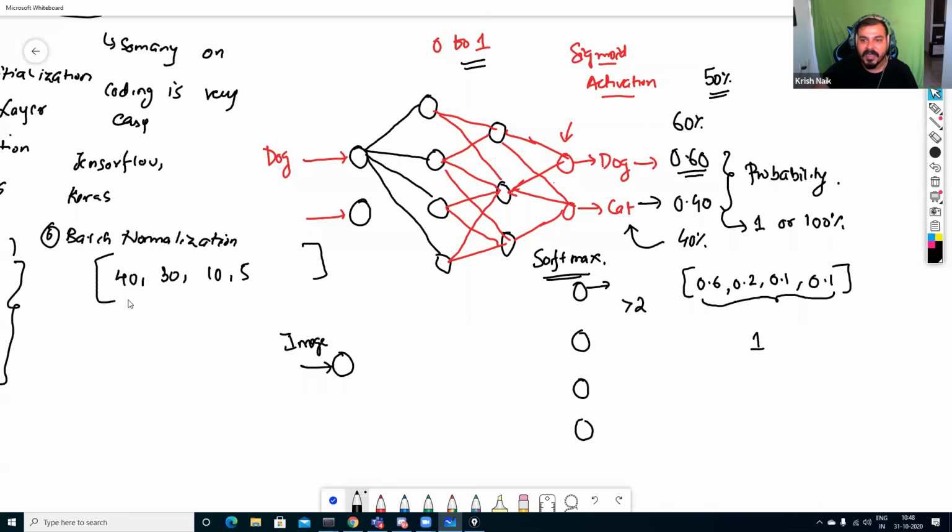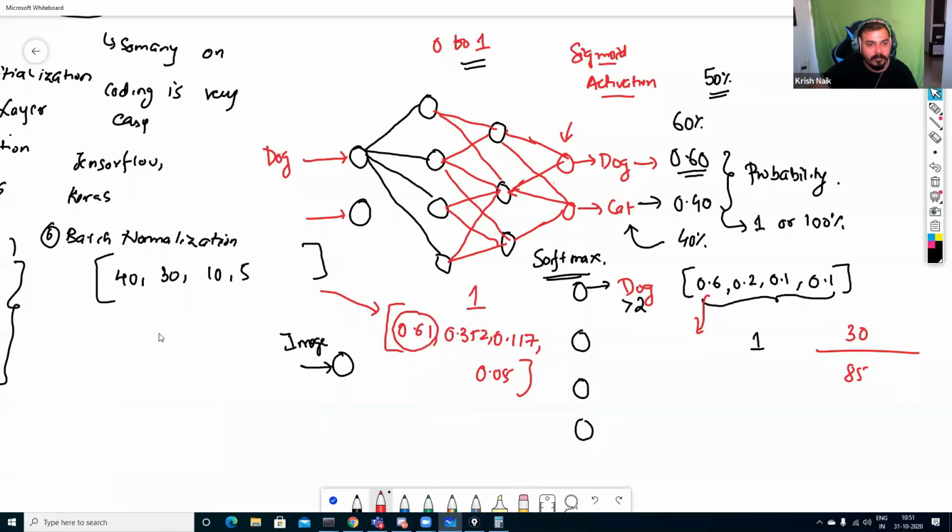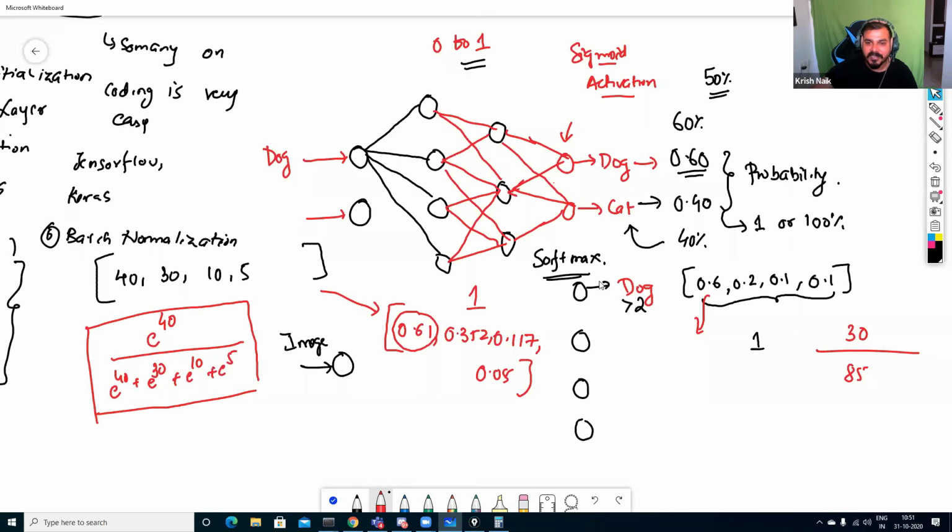If my values are like this, and I really want to find out the probability of this value with respect to softmax, the formula will be e to the power of 40 divided by e to the power of 40 plus e to the power of 30 plus e to the power of 10 plus e to the power of 5. Sorry for that. In the case of softmax, this is basically the formula. Now suppose this gives me 0.61, or it may give me anything. You can do the calculation like this, and it will give me some value.